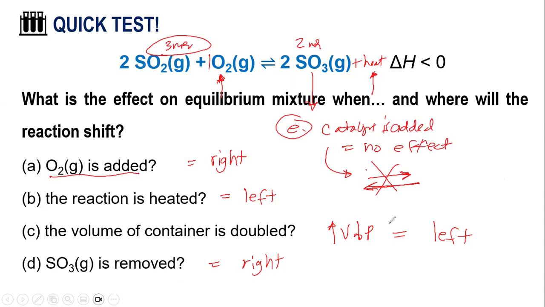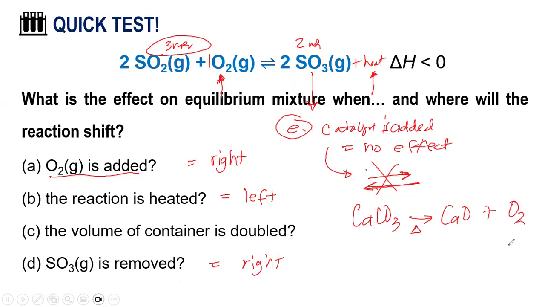Now, what if the equation is, let me just erase this one. Okay. Now, what if the given is calcium carbonate, for example, forming calcium oxide plus oxygen gas? If it's a balanced equation, that's already balanced. So this is solid, and this one is gas.